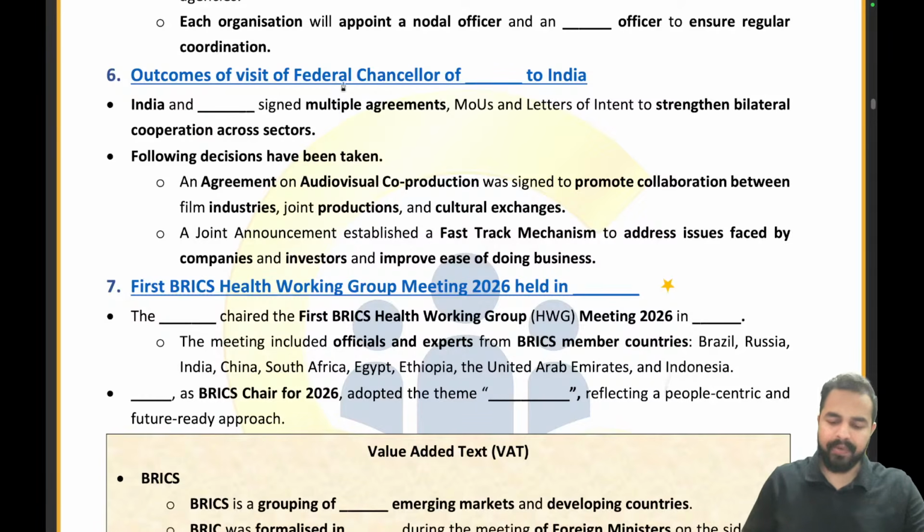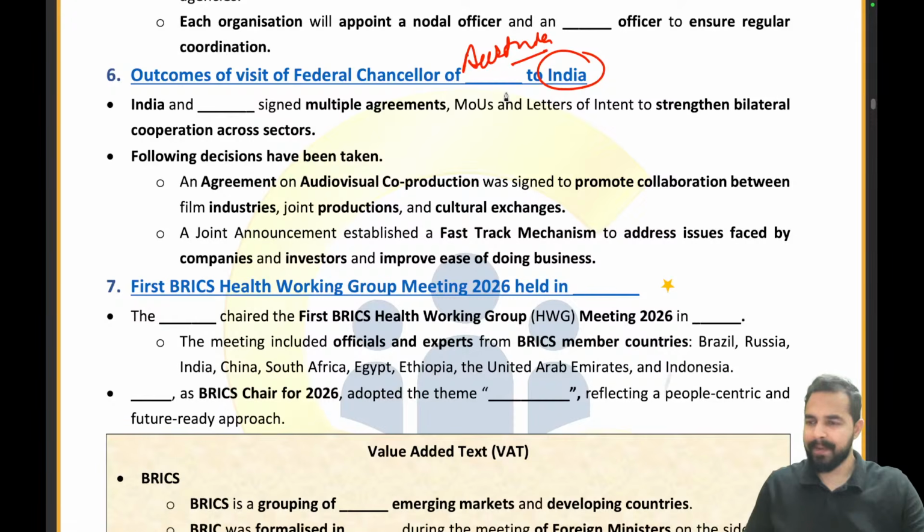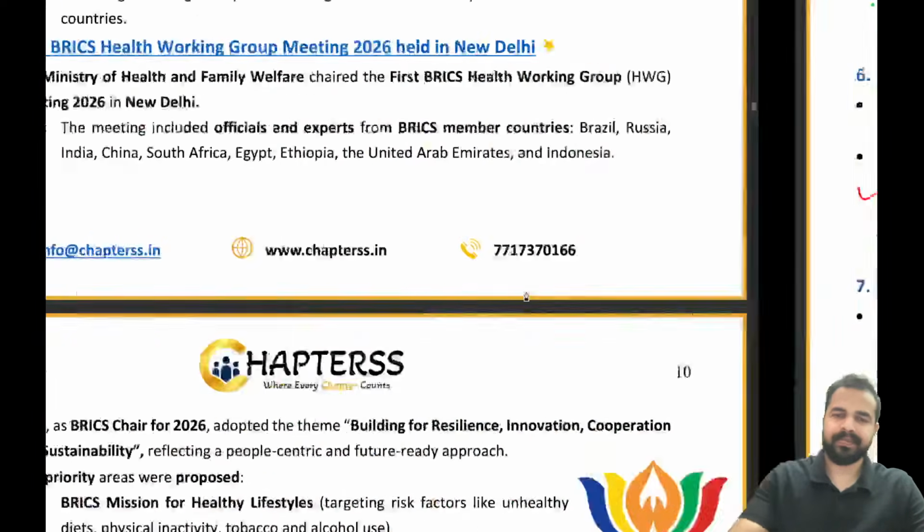So, outcome of the visit of Federal Chancellor of which country to India? So, Austria. Federal Chancellor of Austria visited India, right? And these were the different agreements on the film, on counter-terrorism, on food safety, on the companies, and on the ease of doing business. So there are different MOUs that have been signed.